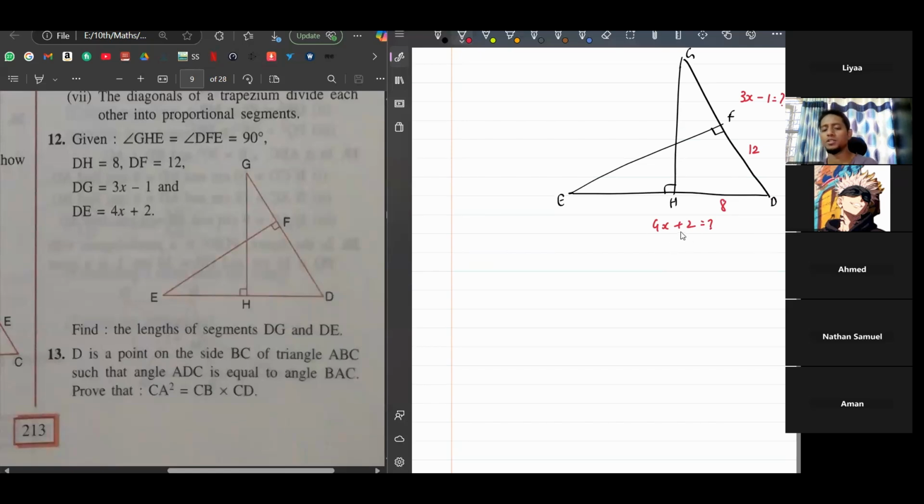Okay, so 4x plus 2, that is part of which triangle? 4x plus 2 is this full thing, DE, and DE is part of which triangle? DEF. And this 3x minus 1, that is DG, is part of this triangle here, DHG. So you can draw both the triangles separately. Just draw them separately. That way you can write separate values for each, but keep looking at both the diagrams.